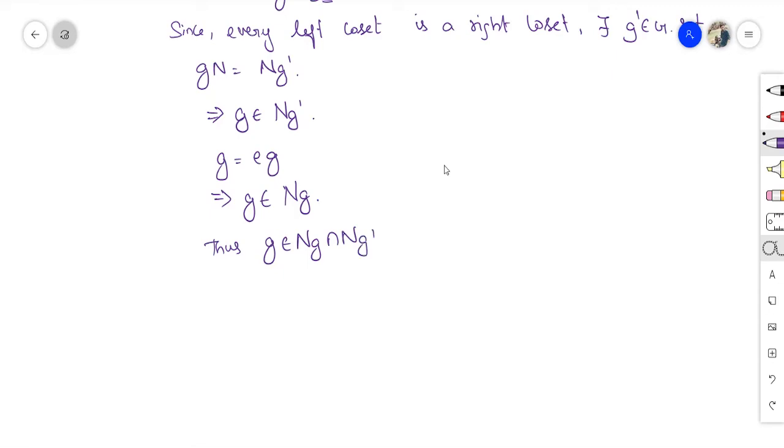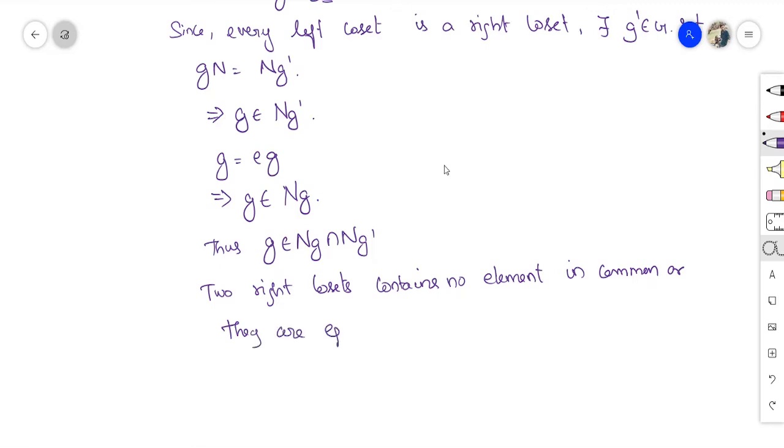Now we already know the property of cosets: two cosets, two right cosets or left cosets, either contain no element in common, or they are equal.